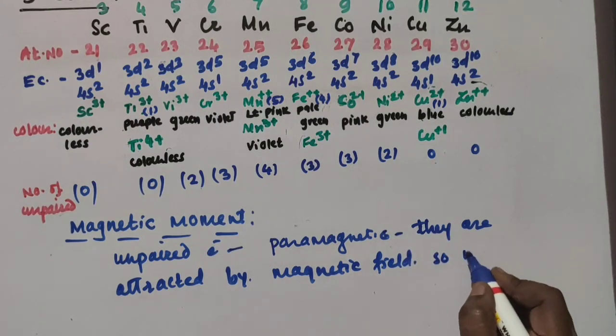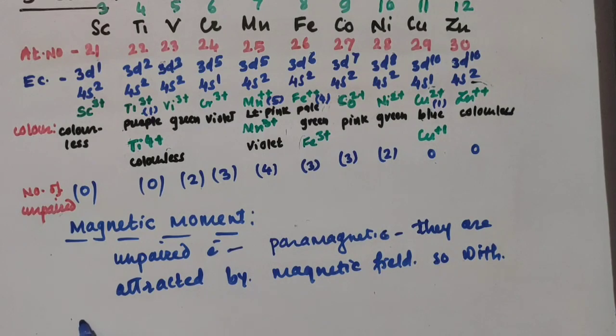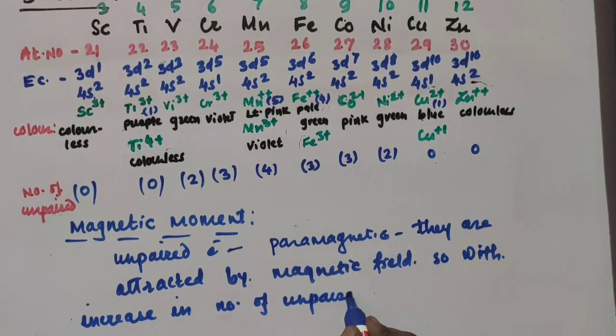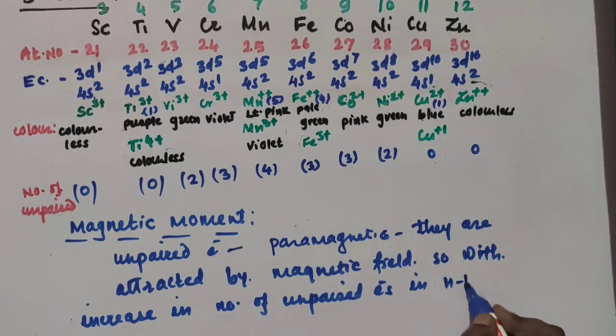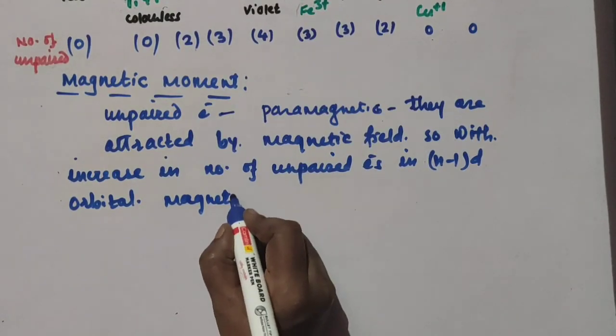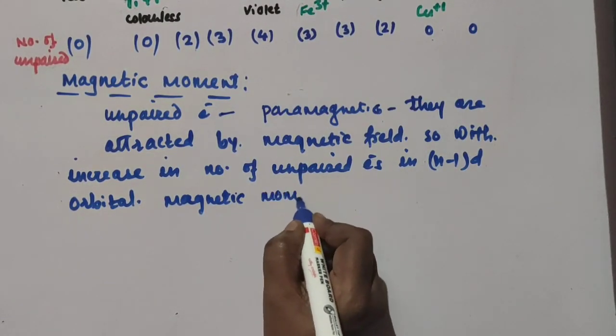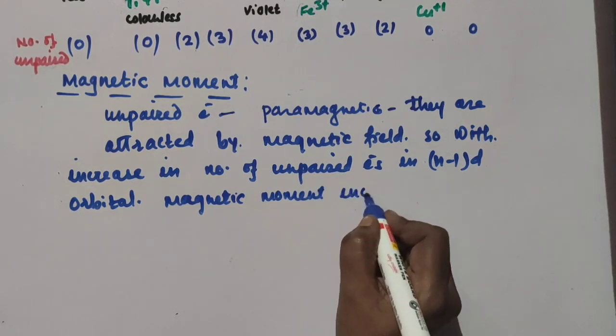And so with increase in number of unpaired electrons in n-1 d orbital, magnetic moment increases.